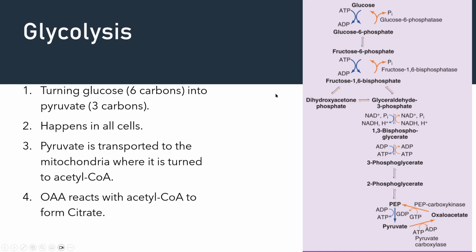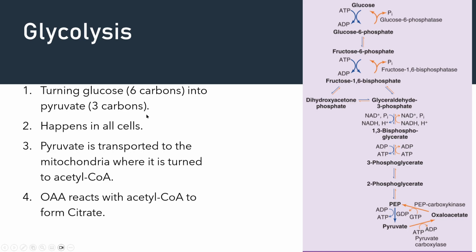Okay, so what is glycolysis? Glyco means glucose, comes from the word glucose. Lysis means breaking, so it's the breaking of glucose. Glucose is a 6 carbon atom, so we want to break it into pyruvate, which is 3 carbon. So 6 carbon can break into 2 pyruvates, 2 times 3.